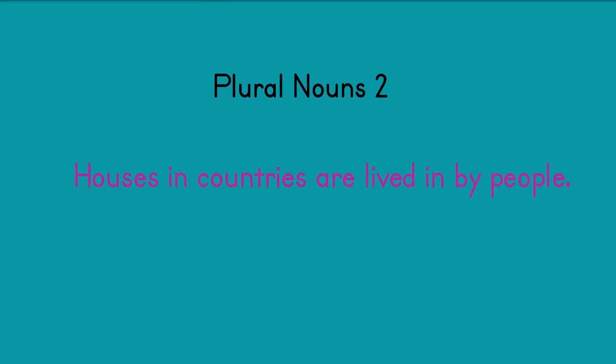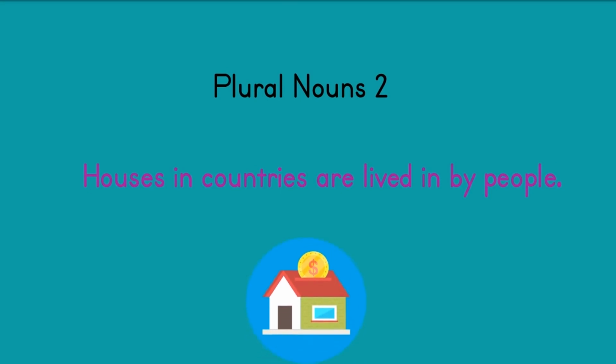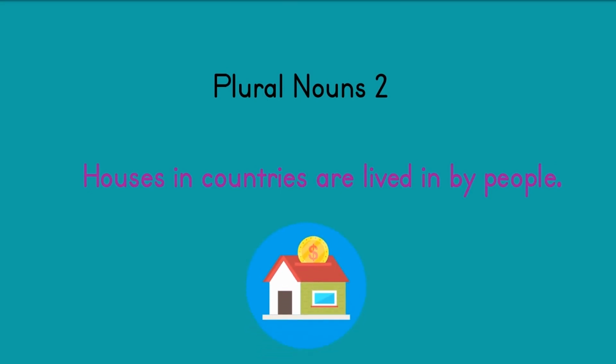In the sentence, houses in countries are lived in by people, there are 3 plural nouns: houses, countries, and people. Houses is a regular noun, so to make it plural, we just add s. Country ends in the letter y in the singular form of the noun, so the letter y is dropped and ies is added to make it plural. Thus, we have countries in the plural form. Finally, people is an irregular plural noun, which is derived from the singular person and must be memorized as it does not follow any set patterns or rules. Therefore, the singular form person becomes people as a plural noun because it is irregular.